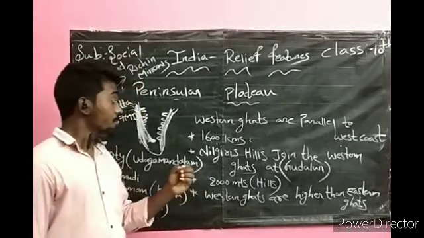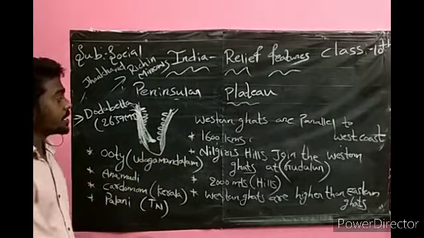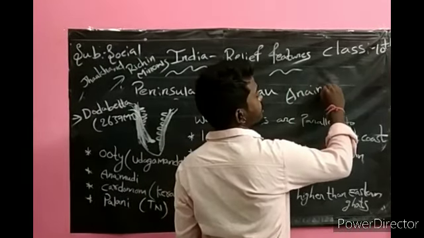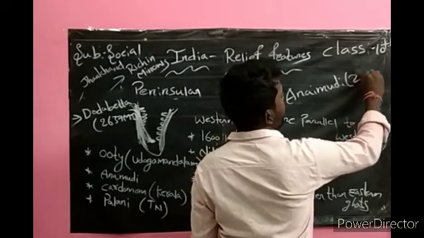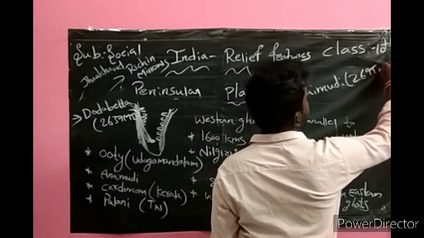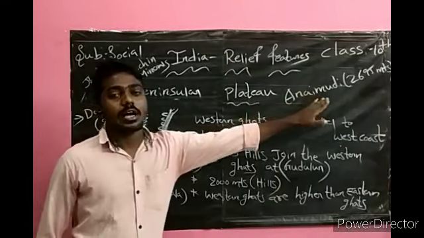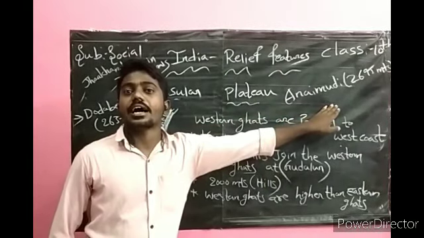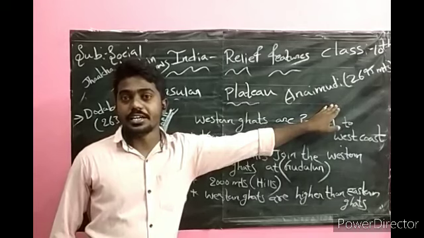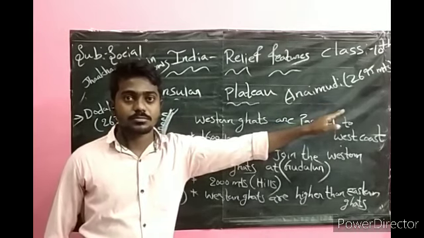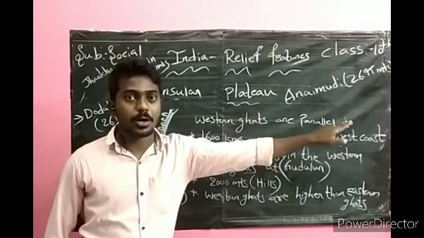Again, one will ask, which is the highest peak in South India? Anaimudi is the answer (2,695 meters). Anaimudi of Annamala Hills is the highest peak in South India. Very, very important. Listen properly.